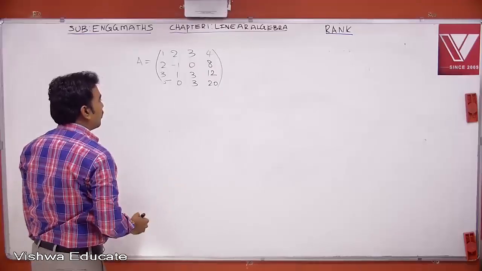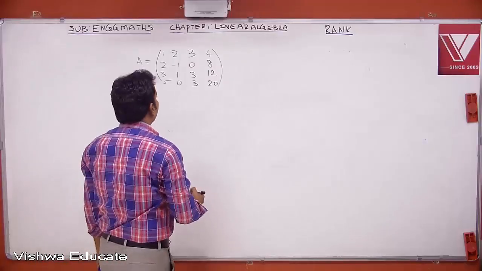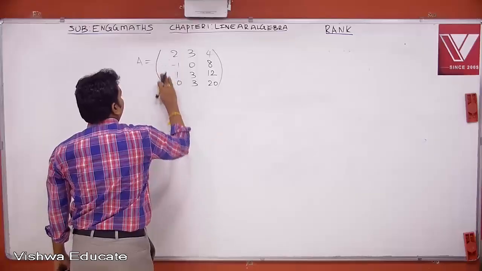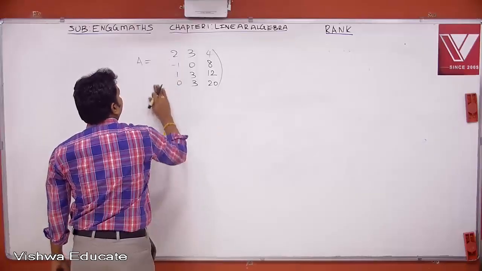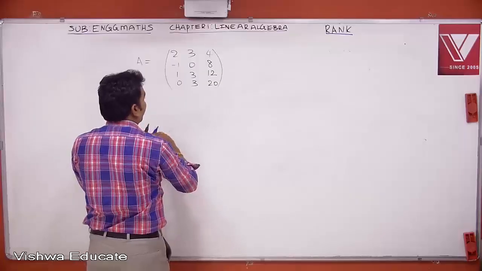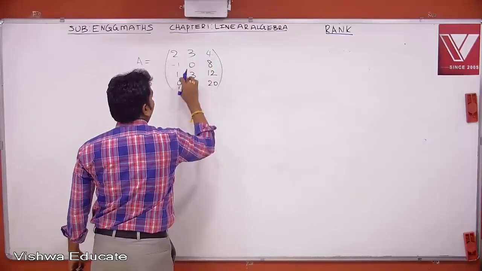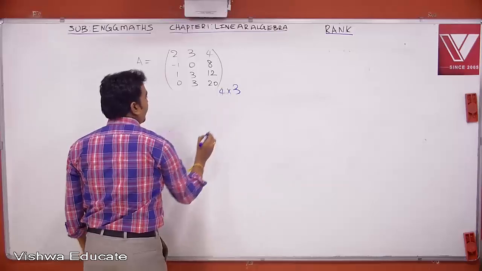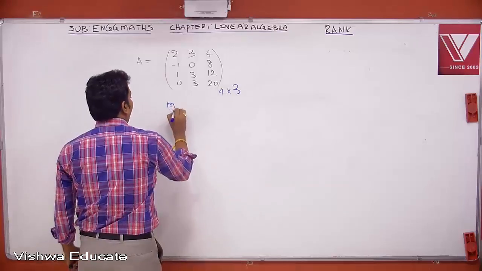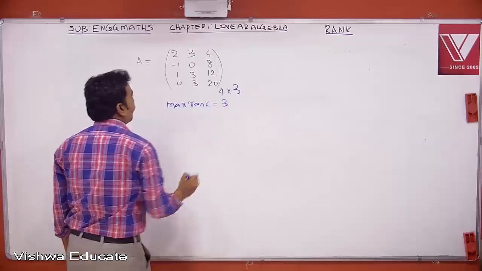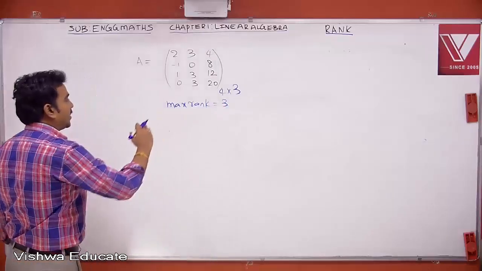Of course, it becomes 4 by 4. Let us eliminate one row, one column. For example, the matrix is this. Now, you can see the size of this matrix is 1 row, 2 row, 3 row, 4 rows. So, it is a 4 by 3 matrix. For a 4 by 3 matrix, maximum rank will be 3. Therefore, try to eliminate one row at a time.